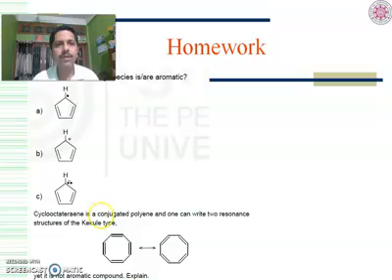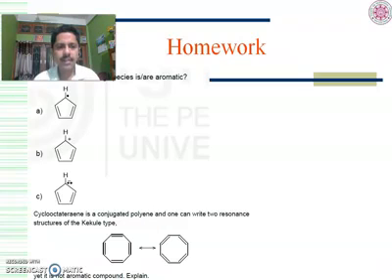These are the homeworks for you. Which of the following species are aromatic? This is a multiple choice question. I am leaving it for you. You will always follow the rule: cyclic, planar, sp2, and then Huckel's rule. If it follows Huckel's rule, it is aromatic. If it does not, that is, if it follows the 4n rule, then it will be said to be anti-aromatic. If the molecule does not follow one of the 3 preliminary rules, then it will be said to be non-aromatic.